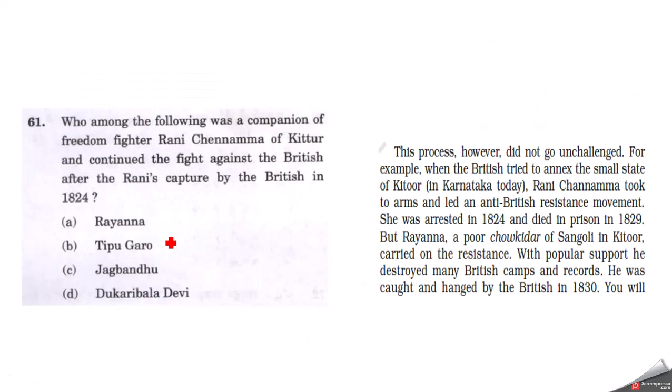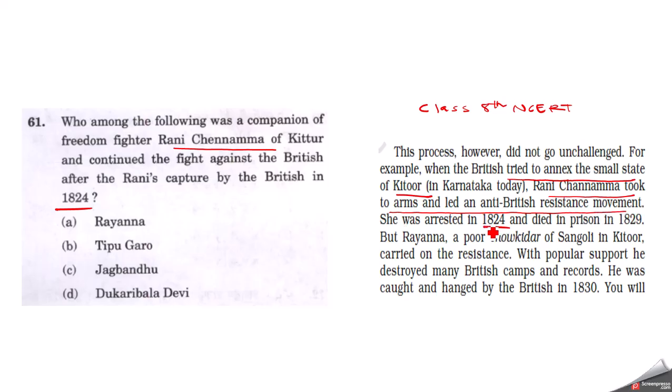Moving on, who among the following was a companion of freedom fighter Rani Chennamma of Kittur and continued the fight against the British after Rani's capture by the British in 1824? Now this is given in the class 8 NCERT book, and it says that, for example, when the British tried to annex the small state of Kittur in Karnataka, Rani Chennamma took to arms and led an anti-British resistance movement.